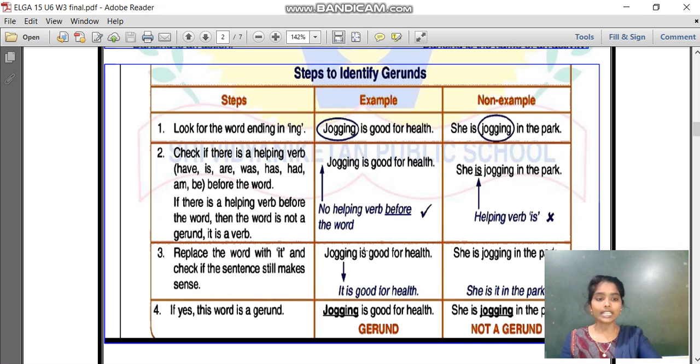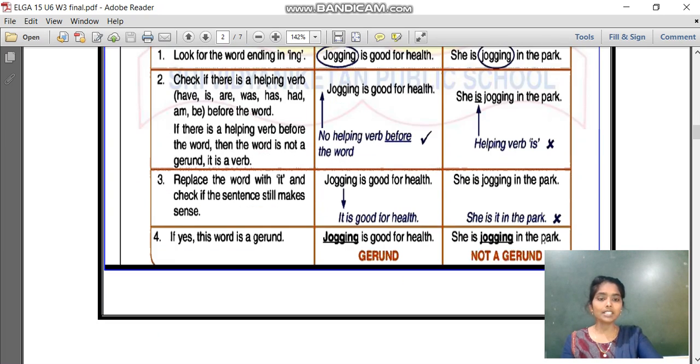So let me take a non-example. She is jogging in the park. What is my first step? I have to look for the word ending with ing. Yes, the word ends in ing. What is my second step? I have to check if there is a helping verb before that word. If there is, then it is not a gerund, it is a verb. If not, then it is a gerund. So in this case, yes, there is a helping verb before that word. What is the helping verb? Is. So it is not a gerund, it is a verb.